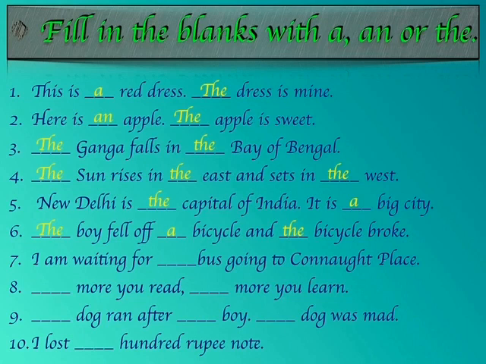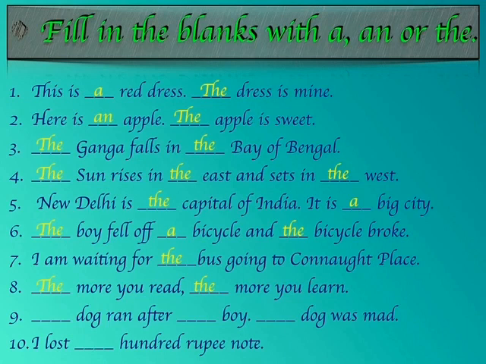Eighth one, the more you read, the more you learn. Here we are going to use the article the both the times. Ninth one, a dog ran after a boy. The dog was mad. Over here, we are talking about a dog for the first time, and so we don't have any specific information about that dog.